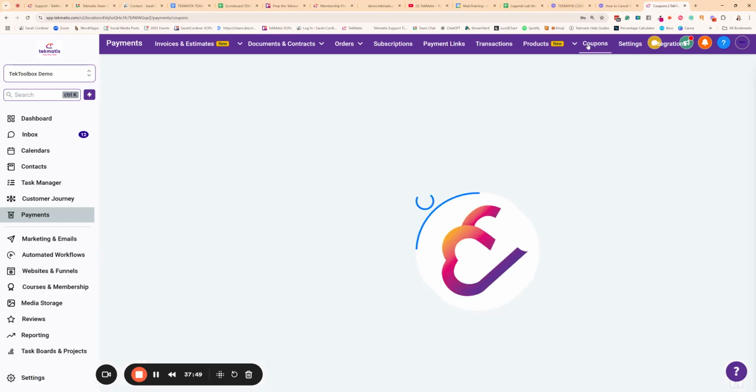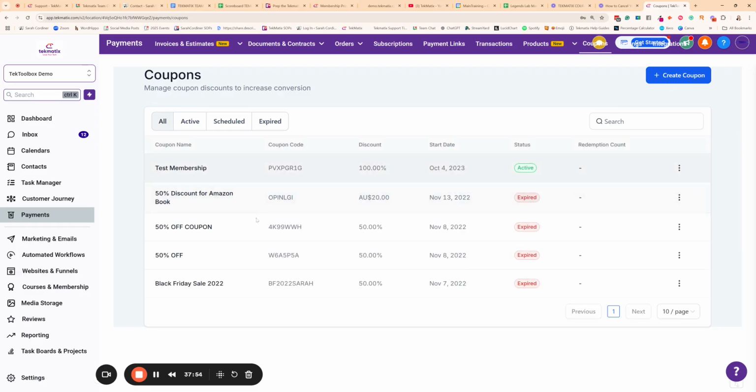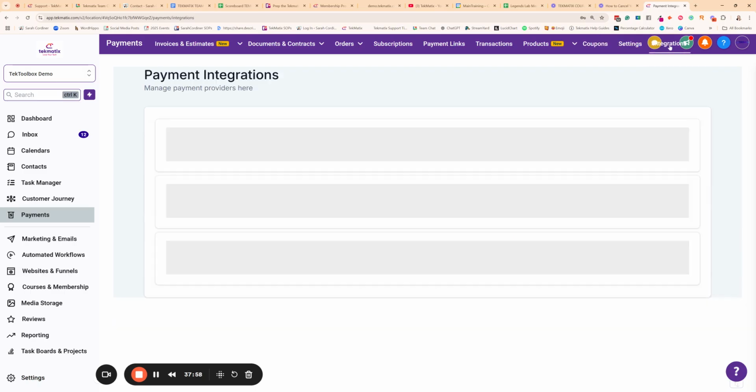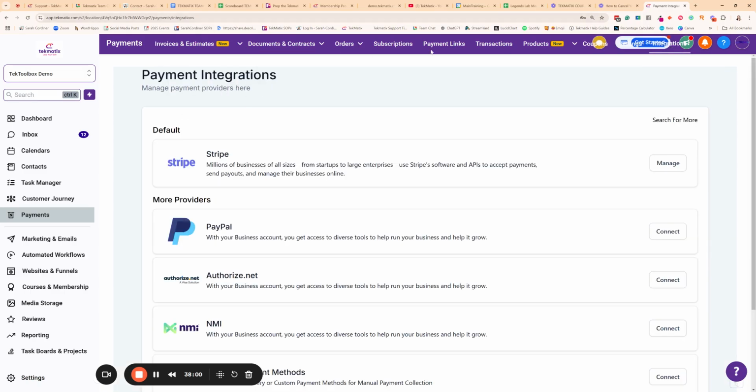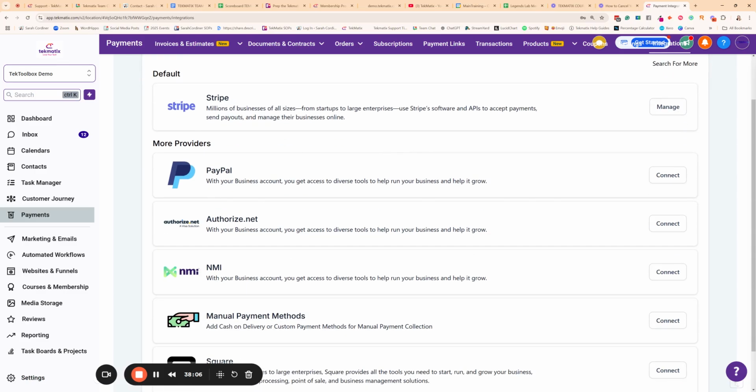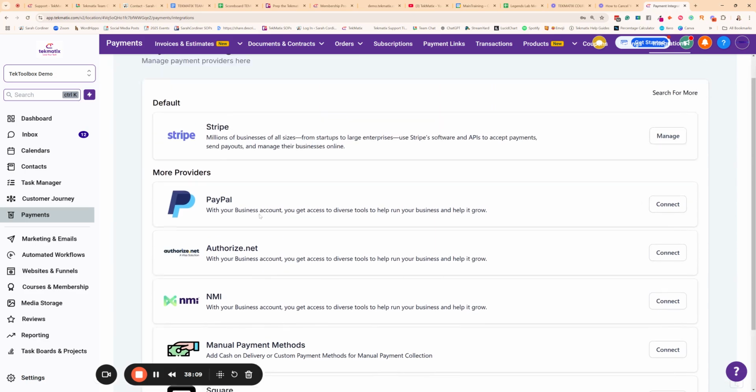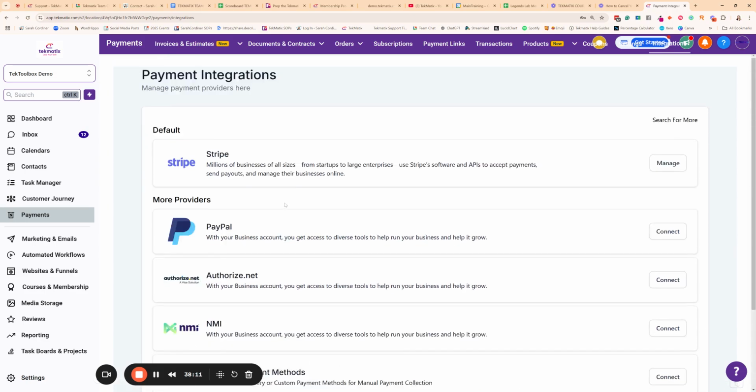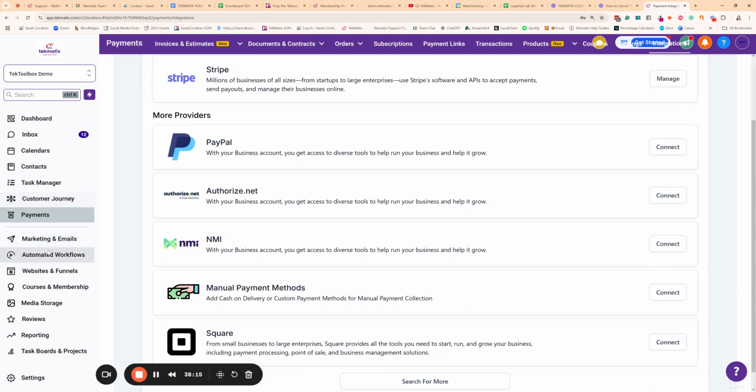You can create coupons inside here. All right, so you can add coupon codes if you want to give discounts to people or for special periods of time. And then when you click on the integrations section of this menu, getting a bit covered up there, isn't it? This is where you can actually come in and connect your Stripe, your PayPal, and any other payment methods that are on the system right here as well. More training on that in the payment section.